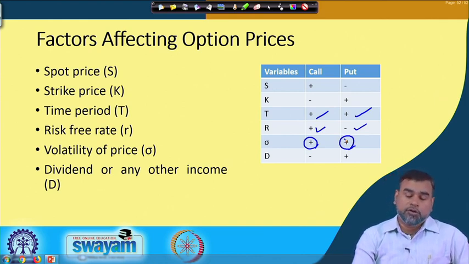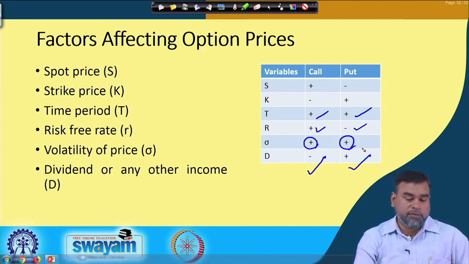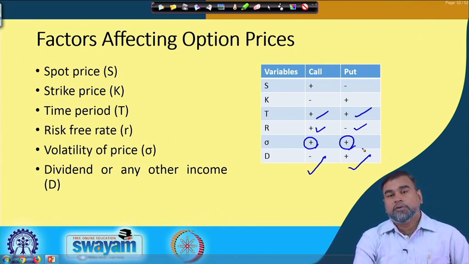That is why if it is a call option, it will have a negative relationship. If it is a put option, it will have a positive relationship. So, these are the expected relationships between the different fundamentals or factors and the pricing of the options.